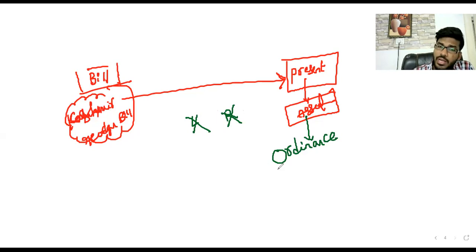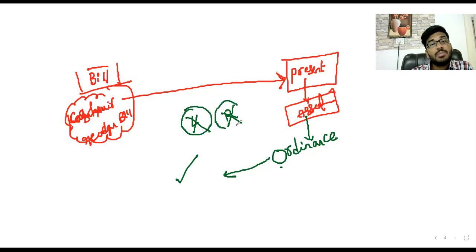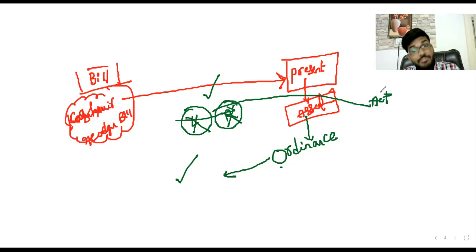Okay, sir. After that, what happens, sir? This ordinance is prepared and can go into circulation. Now it is applicable in India. After that, it is presented in front of Lok Sabha and in front of Rajya Sabha. If they accept it, then it becomes an act. So first of all, the president gives his assent. After that, Lok Sabha and Rajya Sabha approve. Then it becomes an act. The moment the president first gives his assent, that is called an ordinance. This is the way the bill becomes an act.